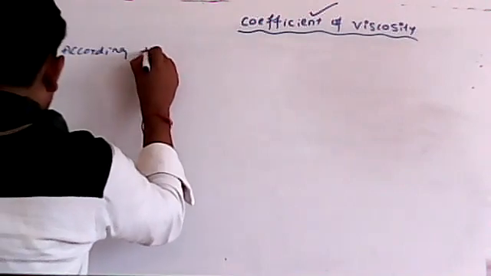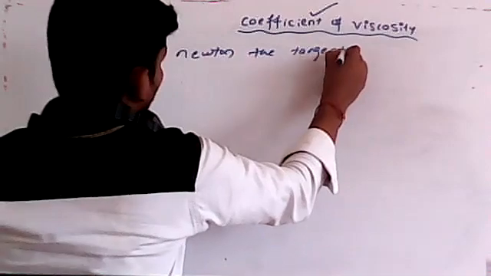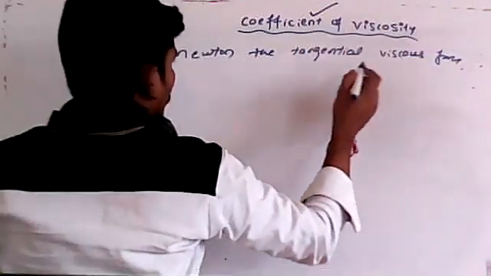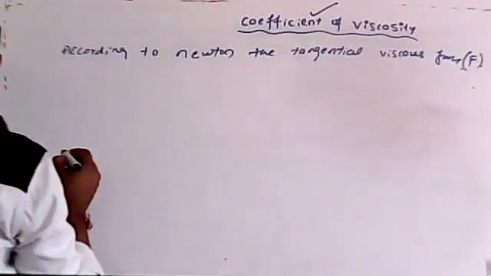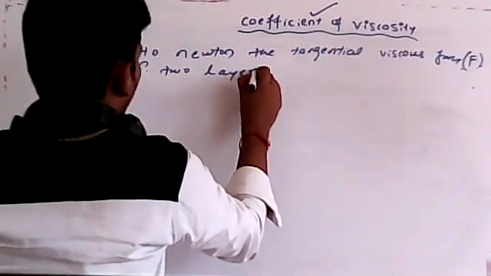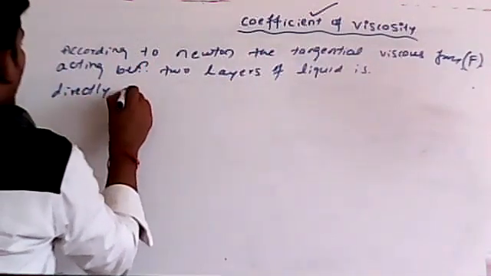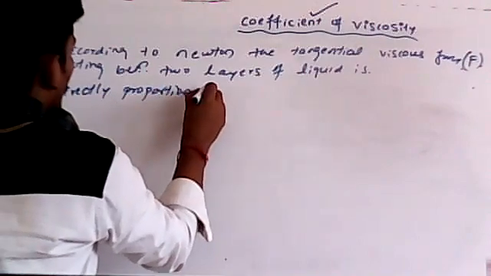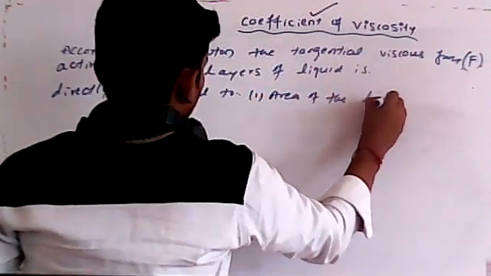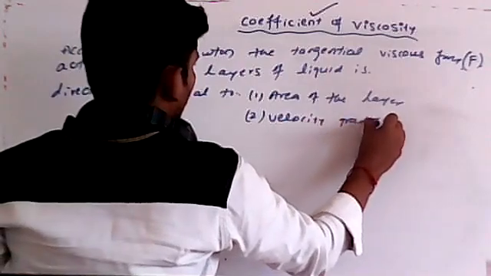According to Newton, the tangential viscous force, which we can write as F, acting between two layers of liquid is directly proportional to, first, the area of the layer, and second, the velocity gradient. Let me write it mathematically.